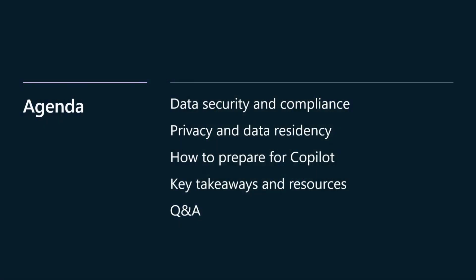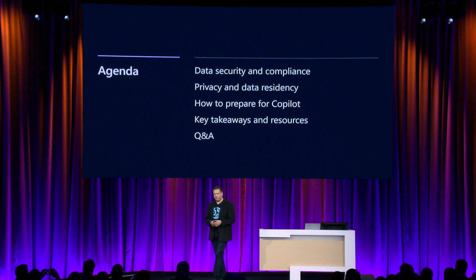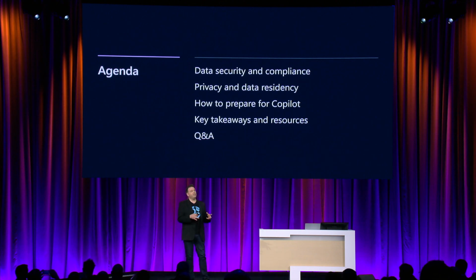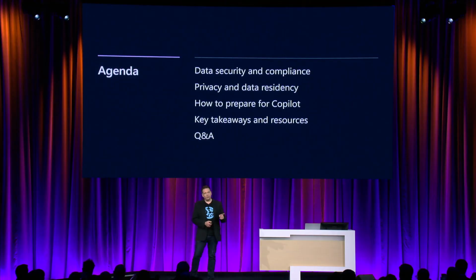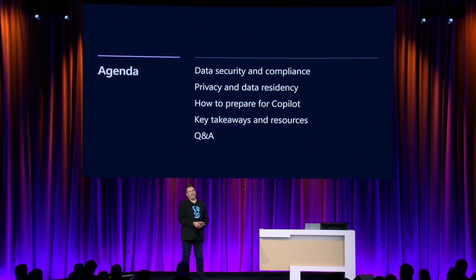So some of the topics that we're going to cover today: data security and compliance. What does it mean in the era of Copilot? Privacy and data residency, important things when you think about the rollout of infrastructure globally. How you can prepare for Copilot, the admin topics. What you can do in IT to get everyone ready, get your information ready. And then some resources that you can use once you head back to your day jobs to be able to get prepared and adopt and deploy Copilot at scale. If we have some time at the end, we'll also have some Q&A. If not, we've got some great resources upstairs on the 5th floor where you can ask all the experts any questions that you have after this.